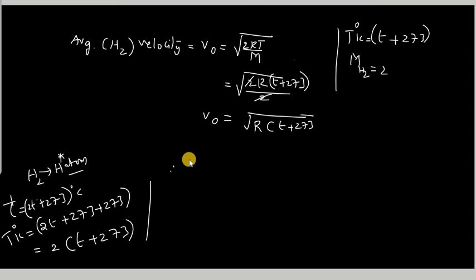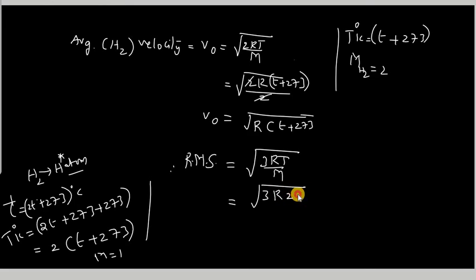So now what is the RMS velocity of these hydrogen atoms? RMS velocity is equal to square root of 3RT by M. The molar mass of a hydrogen atom is 1. So we substitute the R value and T value: square root of 3 into R into the temperature, which is 2 into (T plus 273). This can be written as square root of 6R into (T plus 273).